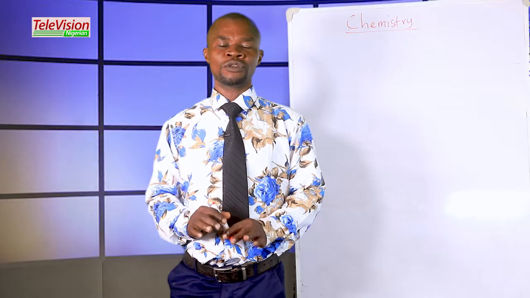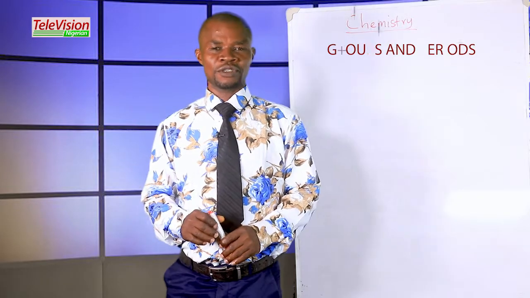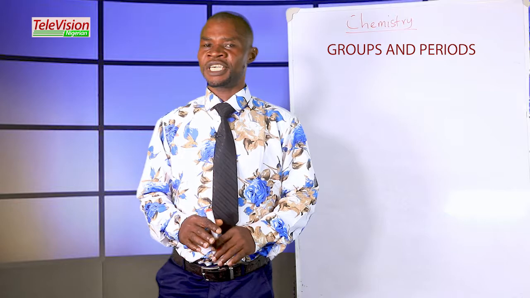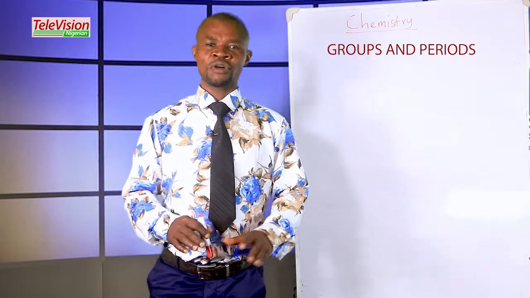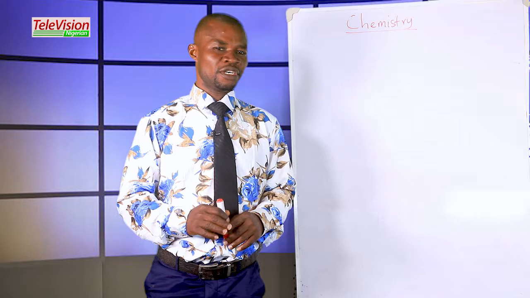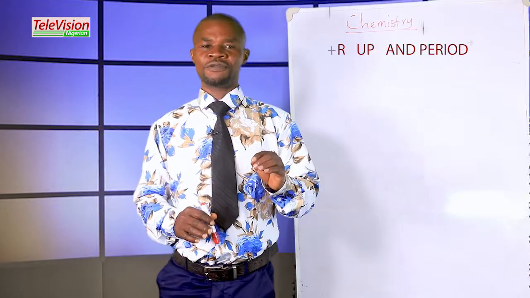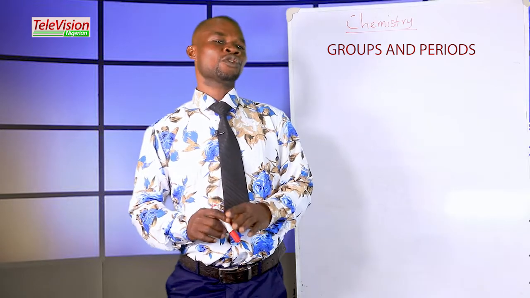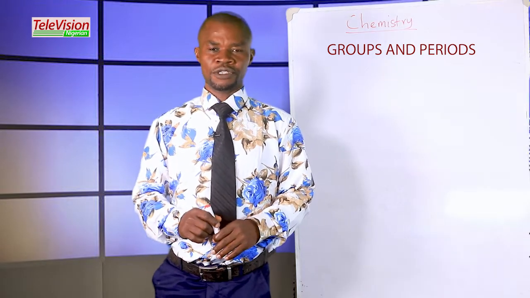For you to be able to know the group and the period of that element, what you need to do is to carry out electronic configuration. After the electronic configuration, the number of electrons found in the outermost shell is the group, while the number of shells or orbits in which the electrons occupy in that atom is called the period.